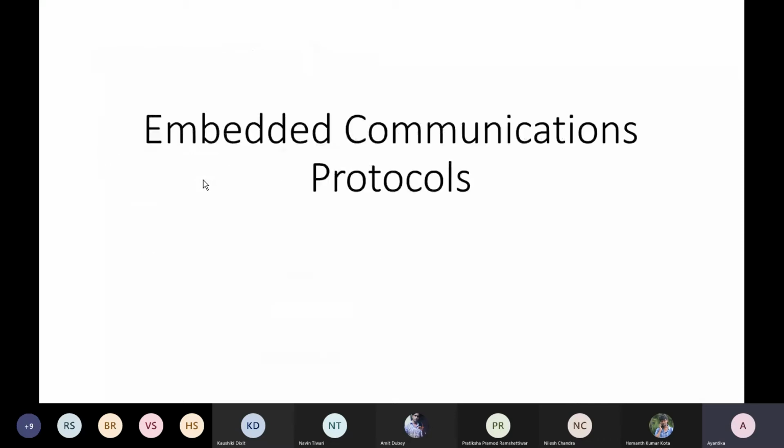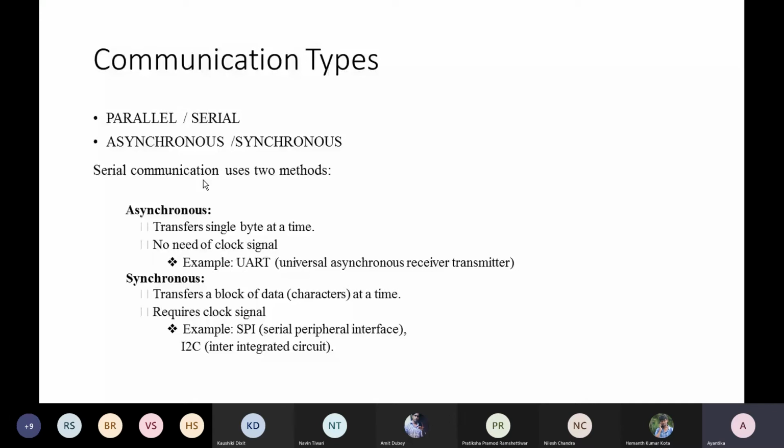Okay, let's start. These are a few very basic words, the communication types. You all know, maybe parallel and serial. Under serial communication, that may be asynchronous, which means you are transferring byte by byte.